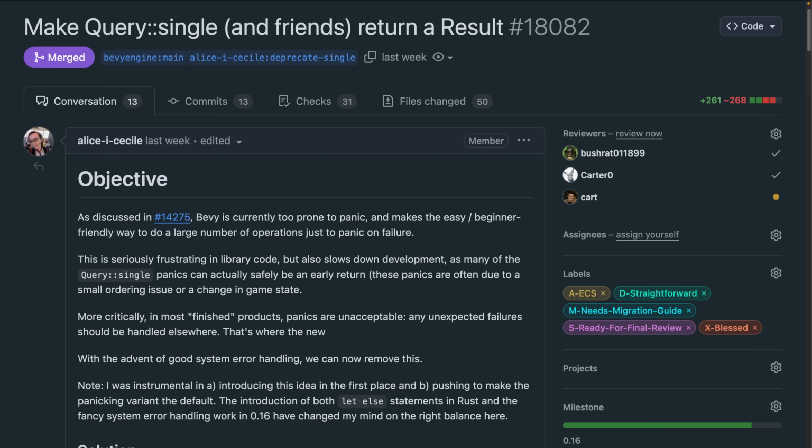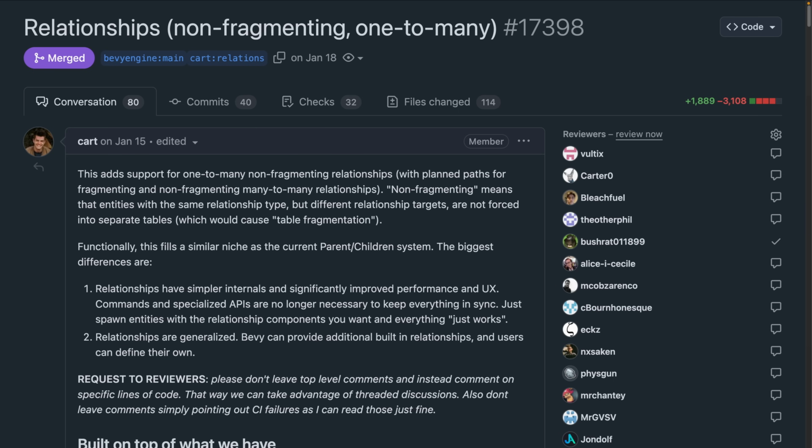Continuing on the error path, 18.082 additionally brings a result return type to query single and query single mute. The old getSingle functions are now deprecated, now that Bevy has result handling capabilities built in. And one-to-many relationships already made it into 0.16, and 18.087 brings directed one-to-one relationships.